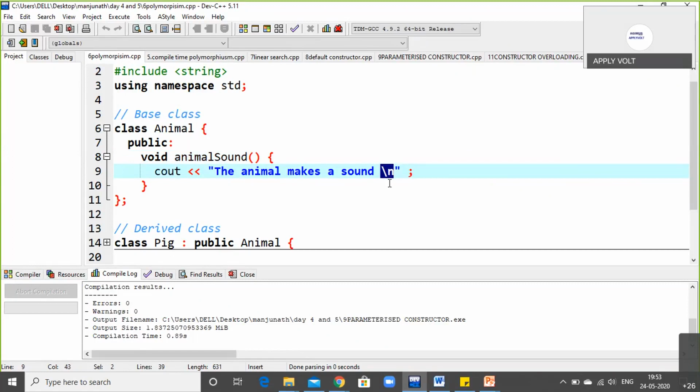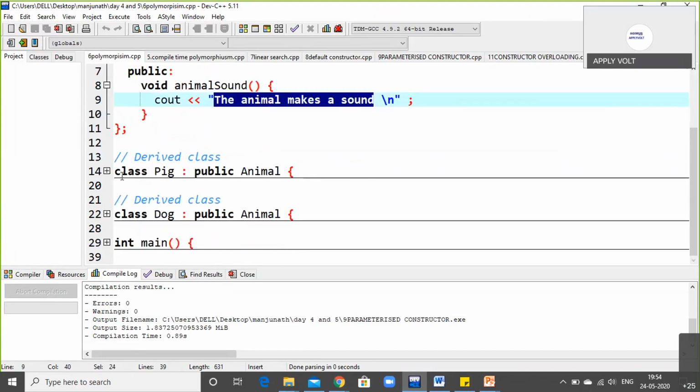So I have told you in the previous session as well, \n is nothing but the escape sequence, and that will help you to make your cursor come down to the next line. So this is one block, which helps you to print the information as the animal makes a sound.